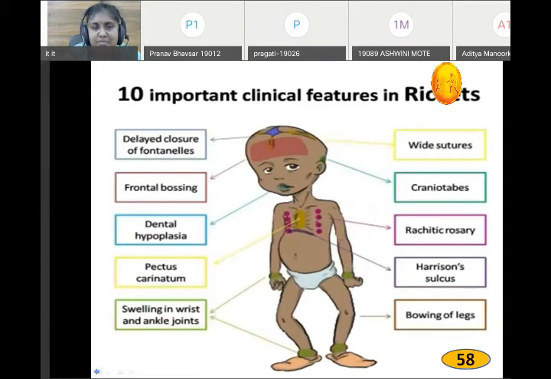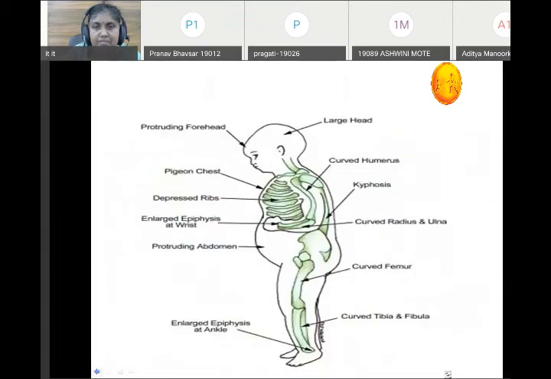See the picture. Clinical features of rickets: wide sutures, craniotabes. See this figure again, of rickets: protruding forehead, large head, curved humerus, kyphosis, curved radius and ulna, protrusion of the abdomen, enlargement of the epiphysis at ankle, curved tibia and fibula.